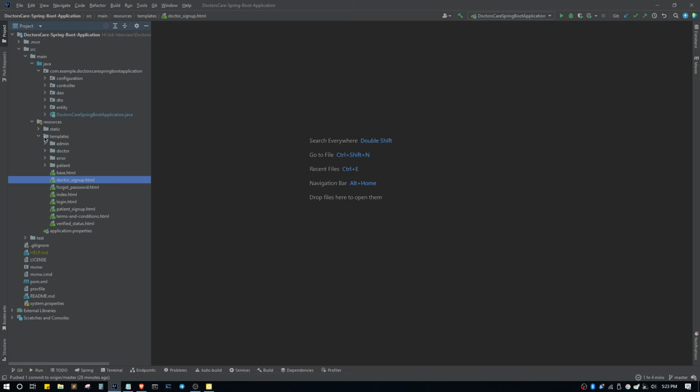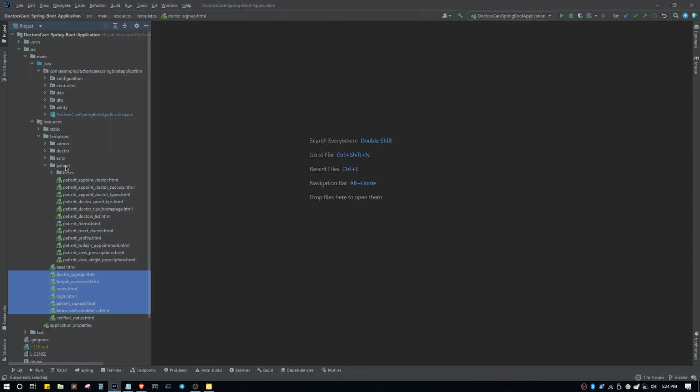So here you will be able to see, outside the doctors, error, patients, and admin folders, we have some pages like doctor sign up, forgot password, index.html, login.html, patient sign up, terms and conditions, and verified status. Excluding verified status, the others are for all kinds of users. To access these files, the patients or the users don't need to log in to their account.